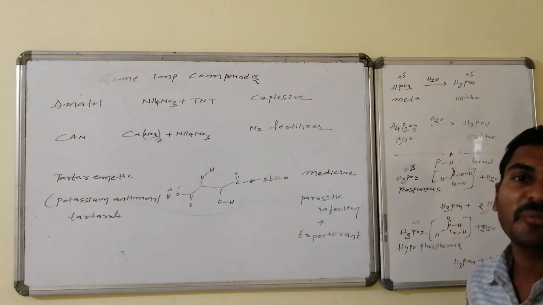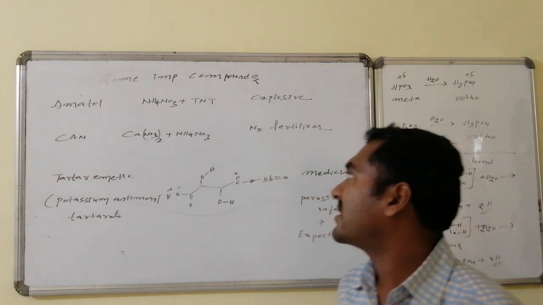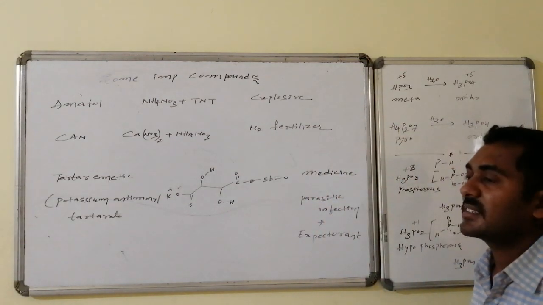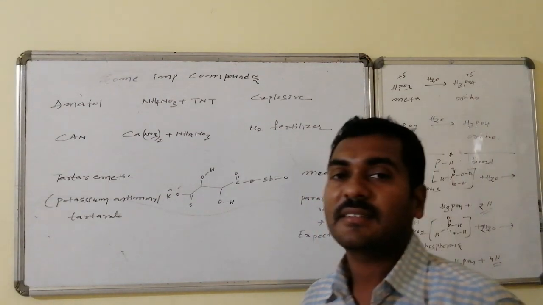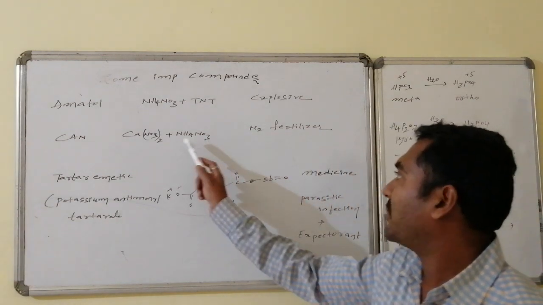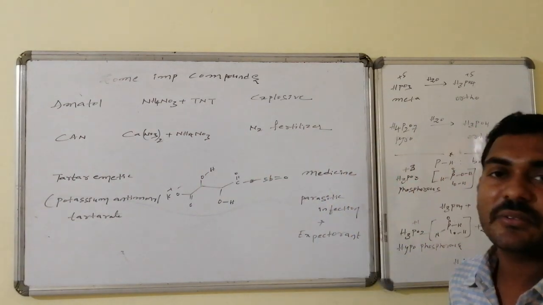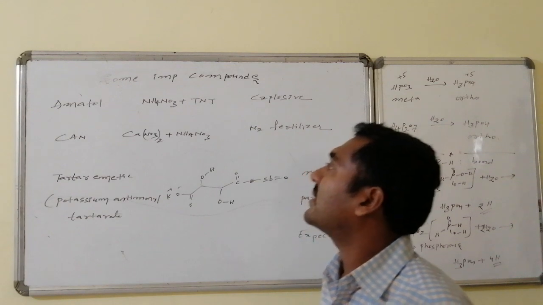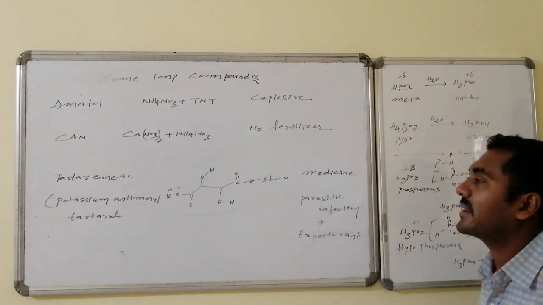CAN is not amatol. CAN is calcium nitrate and ammonium nitrate combination, which is used as a fertilizer. This is a nitrogen fertilizer. Once again here, ammonium nitrate on heating leads to nitrogen. Thus nitrogen fertilizer, calcium nitrate and ammonium nitrate combination.